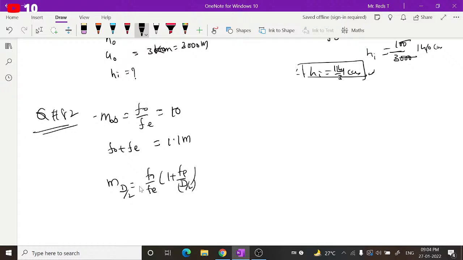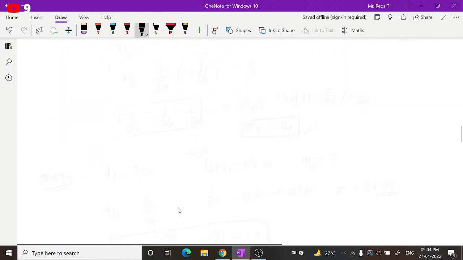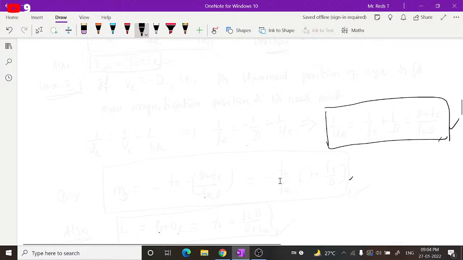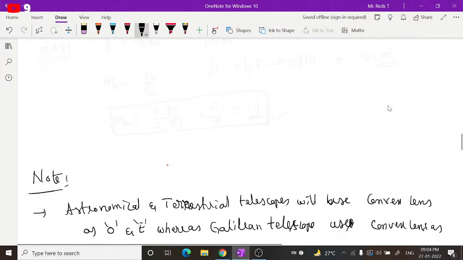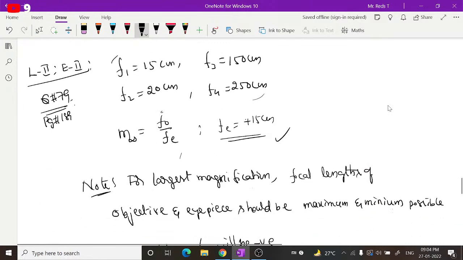Now instead of using this, you can also take this expression. We know magnification is nothing but f naught by ue. By using lens equations, if you go back to the lens equations, here I put this in the box: 1 by ue is equal to 1 by fe plus 1 by D. This expression you can use.